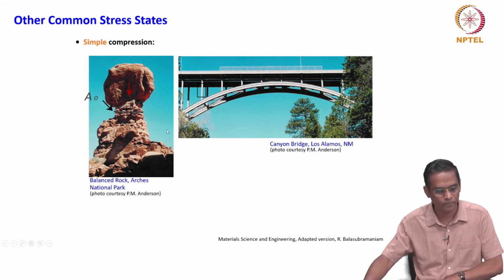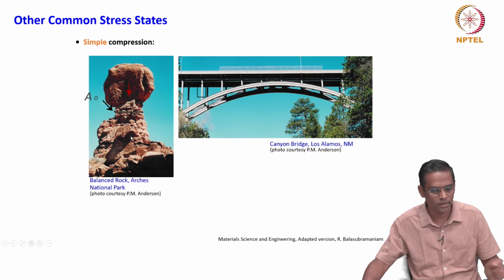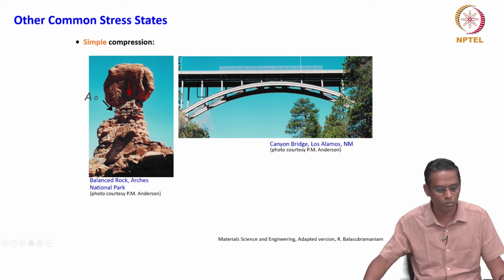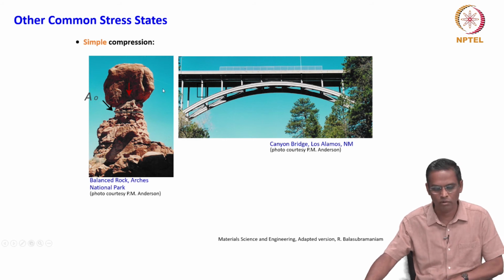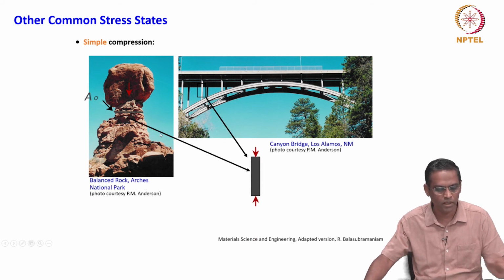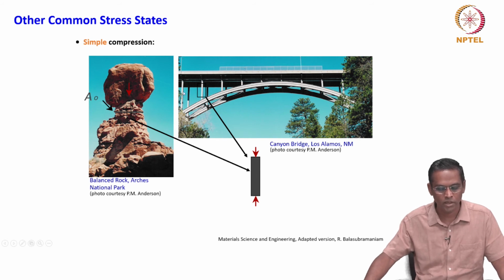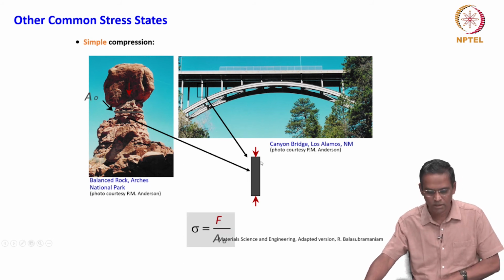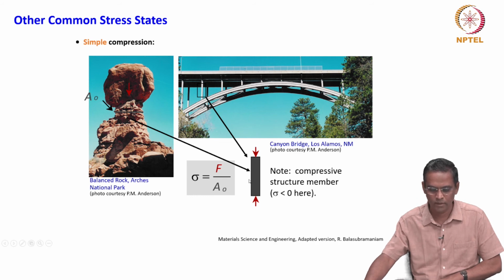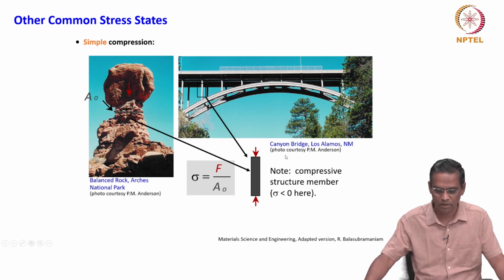It is a huge rock sitting on a small pile-up of a kind of cliff, which is there in a national park, with very nice photographs. But we can just think about an element from this region and this rod, and what kind of stress it undergoes. It undergoes a simple compression. So, we can represent this by this. Compressive stress is a negative stress, right. So, that is why we look at this.